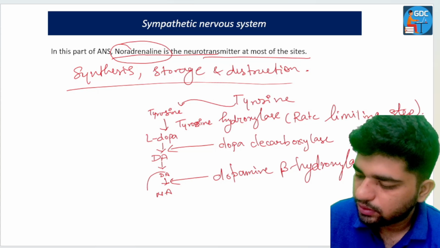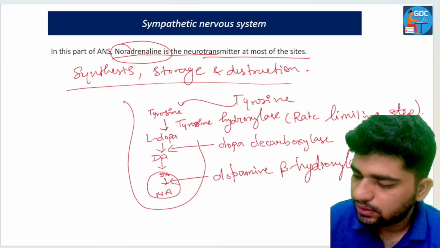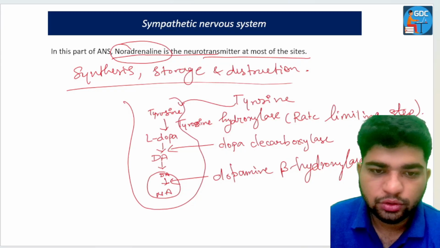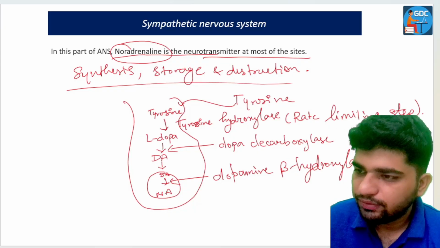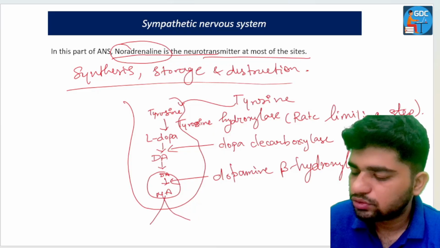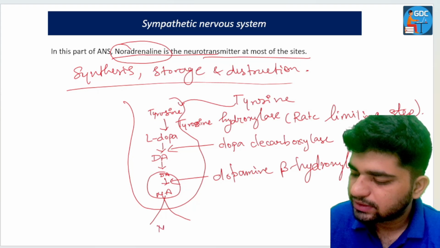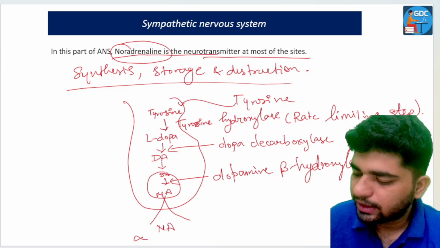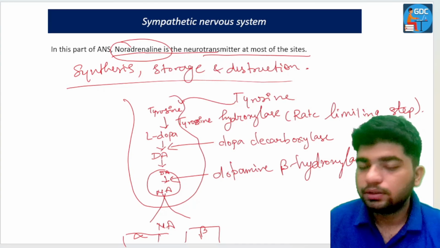Now this noradrenaline is stored in the vesicles in the axonal neuronal cytoplasm. Noradrenaline will be released from the storage vesicles through exocytosis, mark my words, through exocytosis, and goes into the synaptic cleft, where it will act on the alpha receptors or the beta receptors.